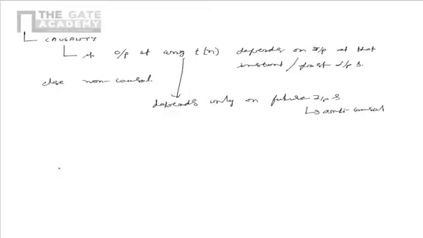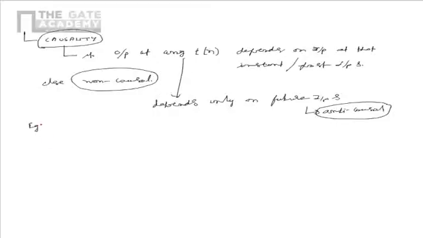So we see that causality implies the output at any instant depends on present or past inputs, and anti-causality implies that the output at any instant depends only on future inputs. Non-causality implies that the output at any instant depends on at least one future input.